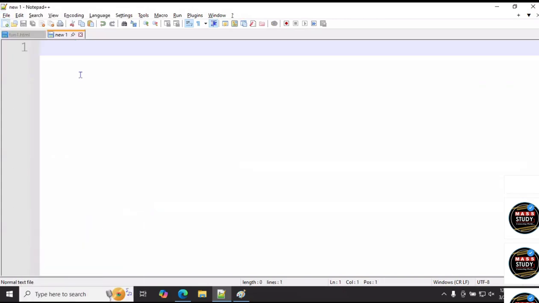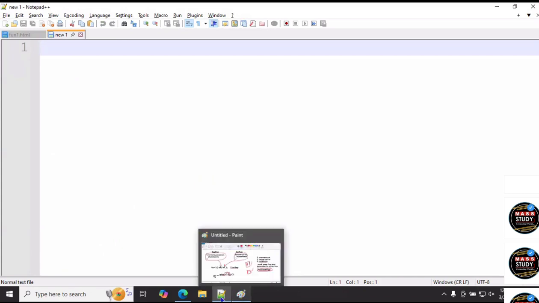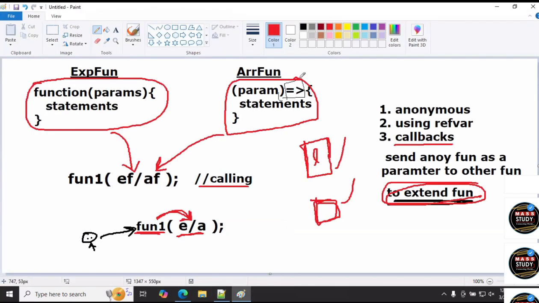So first I'm defining the anonymous function expression. Sir, how can I identify it's an expression function, sir, or an arrow function? I already mentioned, sir, equal and greater than is there. It is the JavaScript arrow operator. The arrow operator is used to define arrow functions. And this is an expression: only the function keyword is available, the name of the function is not available, the body is available. But in the arrow function, the function keyword is not available, the name is not available, but the arrow operator is there.